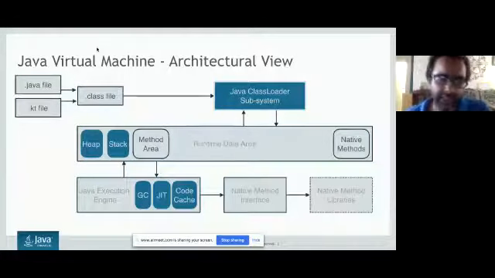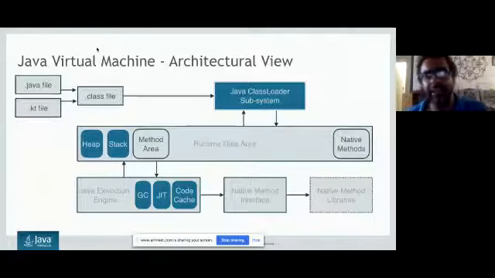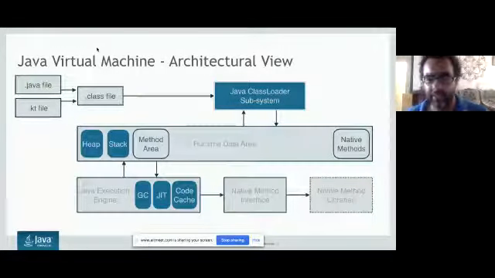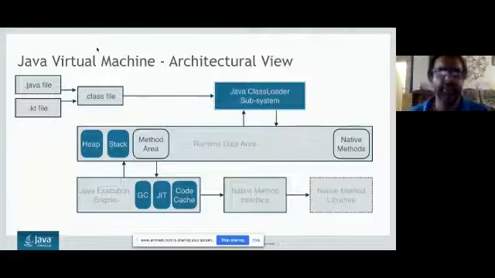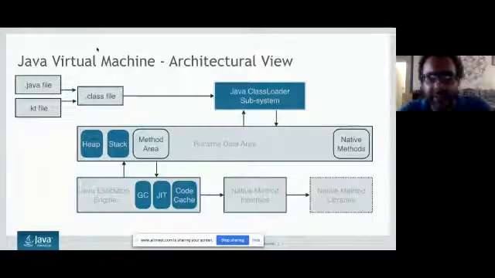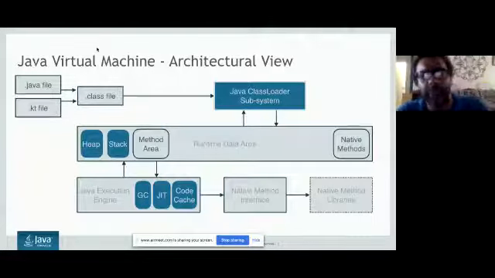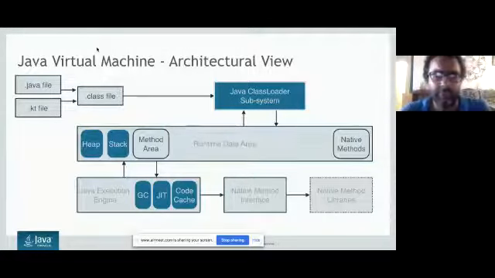So GC and the JIT need to work very closely, and they need to respect each other. Okay. And then finally we go to the native method calls, and then the native libraries, SO files or dylib files or DLL files on Windows, all those kind of things. So this is typically a very small view of how the JVM looks. This is how the JVM looks after the class file, and these are the areas where we work in.